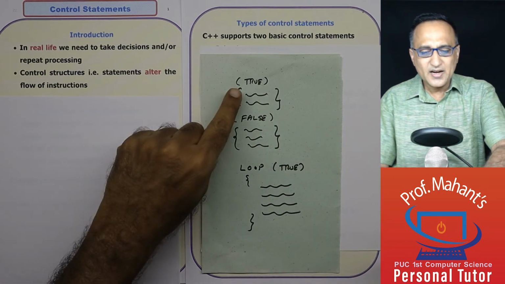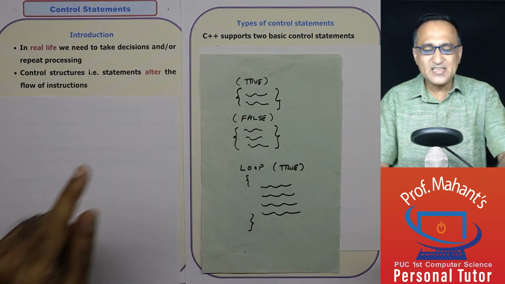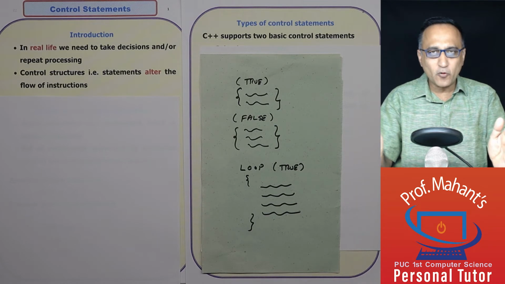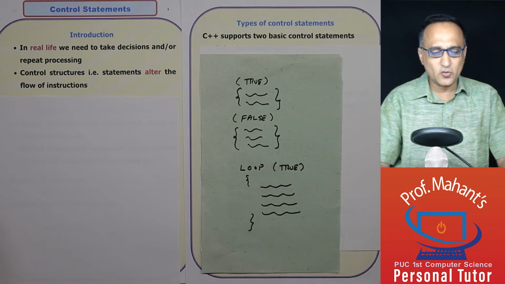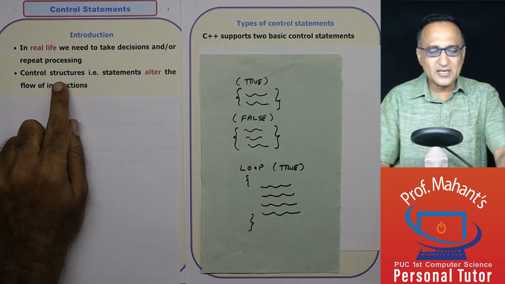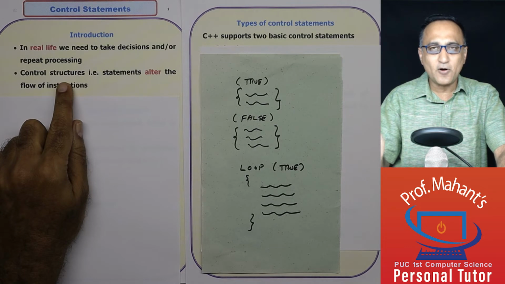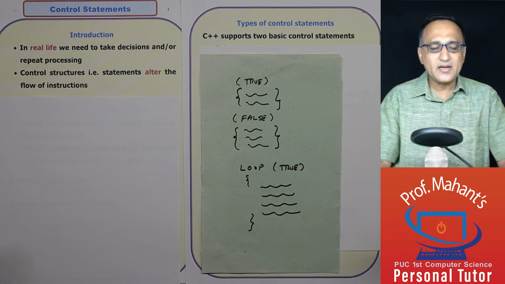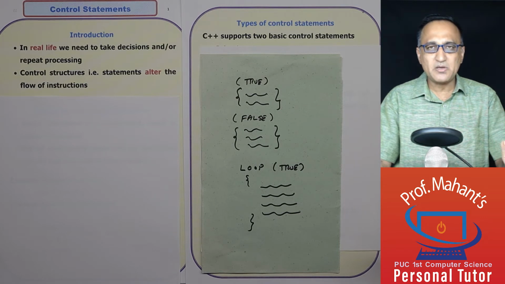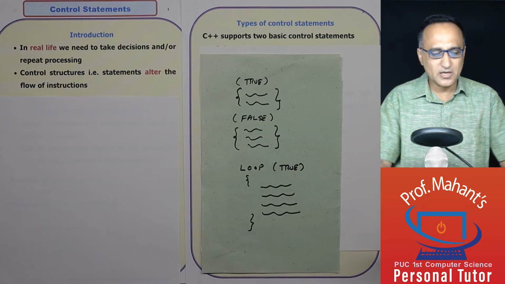This kind of statement, if else, alters or changes the flow of execution. If this is true, this will execute. If it is false, this will execute. So control structures like if, else and all alter the flow of the program. Based on the condition being true or false, a particular set of statements is executed. So now I have made a case for why you need looping and why you need control structures or control statements. The words control structures and control statements may be used interchangeably. They really mean the same.